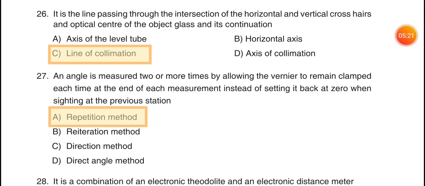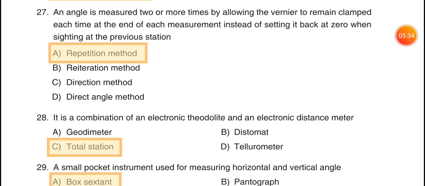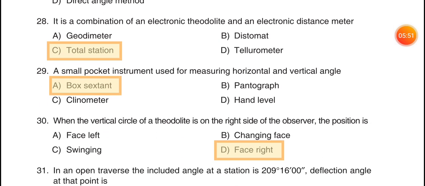26 it is the line passing through the intersection of the horizontal and vertical crosshairs and the optical center of the object glass and its continuation. Option C, line of collimation. 27 an angle is measured two or more times by allowing the vernier to remain clamped each time at the end of each measurement instead of setting it back at zero when sighting at the previous station. Option A, repetition method.